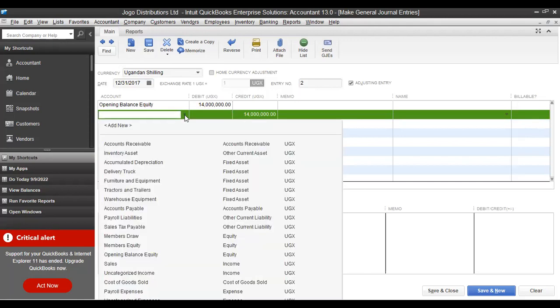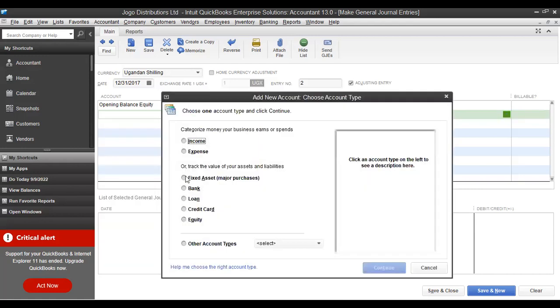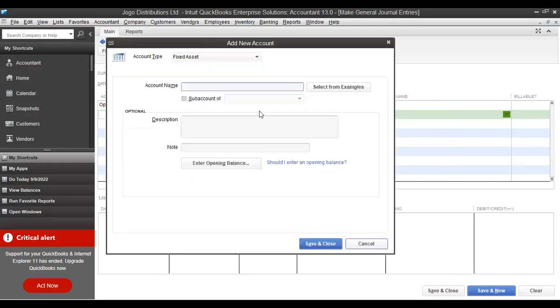Accumulated depreciation, fixed assets. So there's one here, but you don't want to use this one. You want to be specific. So you say add new. Okay, come to fixed assets and create your own, which has delivery vehicle on it.